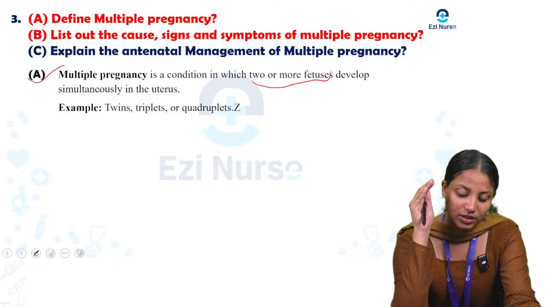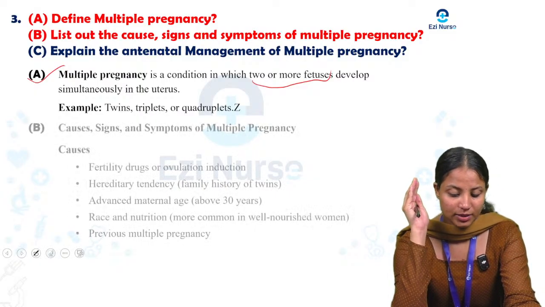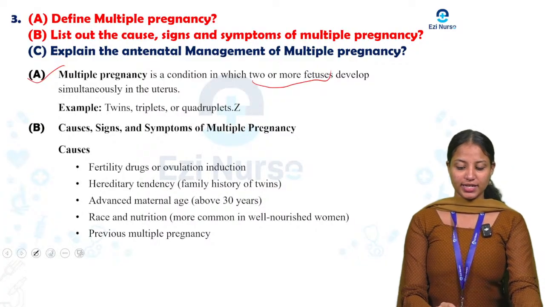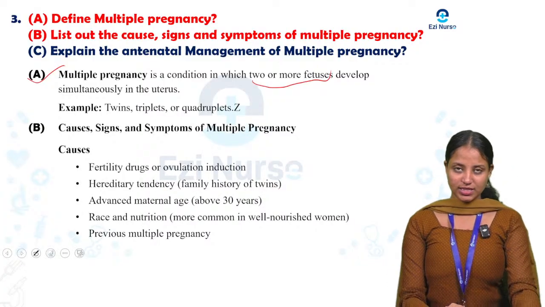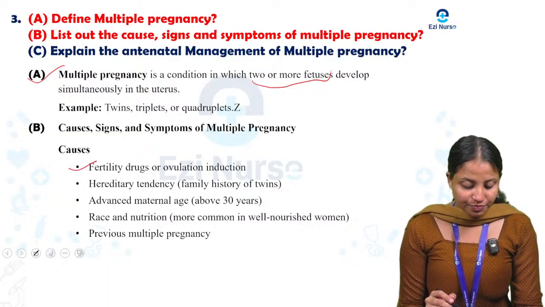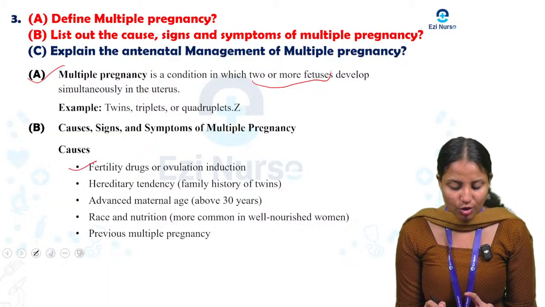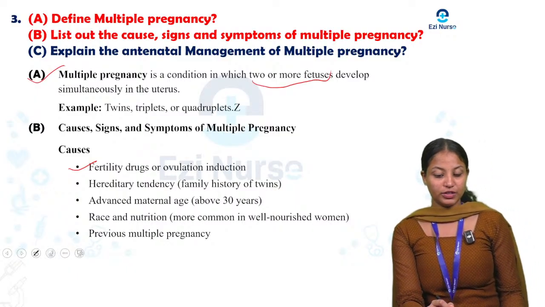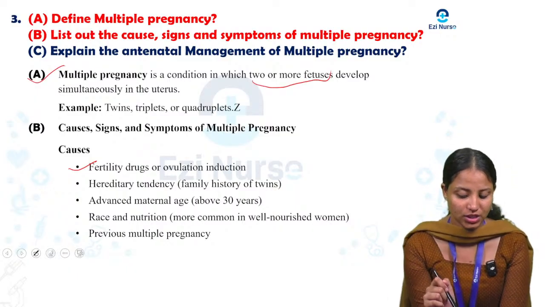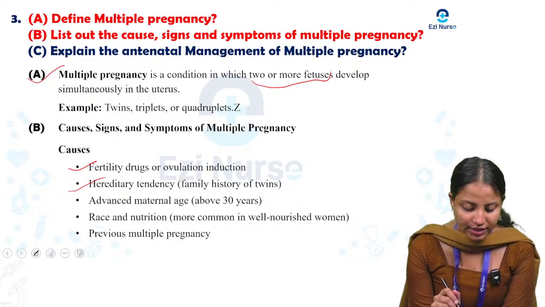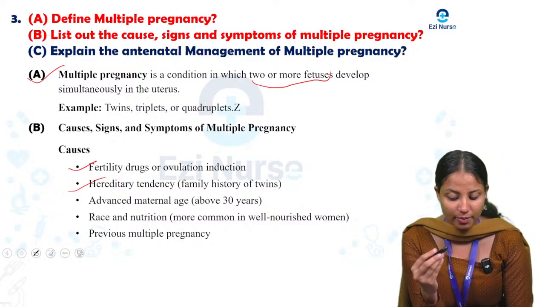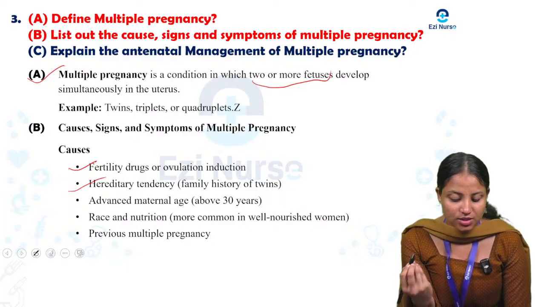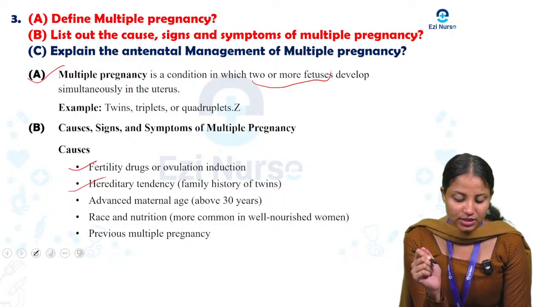Next one, list out the causes, signs and symptoms of multiple pregnancy. Here we can see the causes. First one, fertility drugs or ovulation induction, which is one of the causes of multiple pregnancy. Next one, hereditary tendency, that is a hereditary family history of twins.